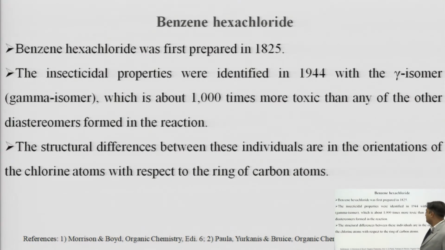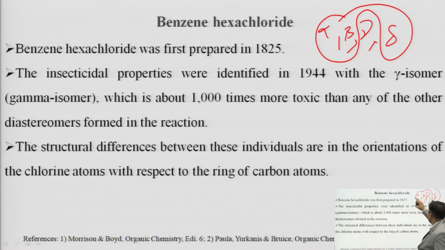I have also told you that BHC has 4 isomers: alpha, beta, gamma and delta. The gamma isomer is 1000 times more toxic than the alpha, beta and delta isomers.